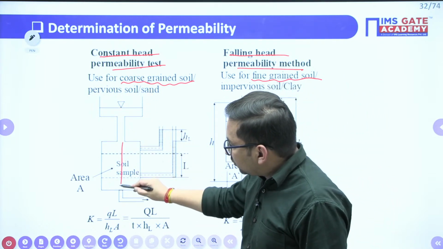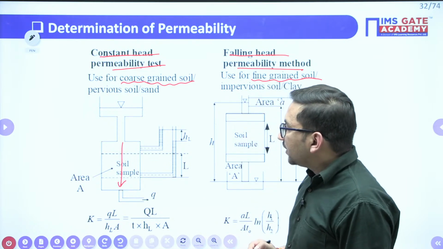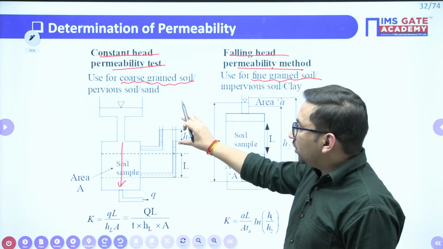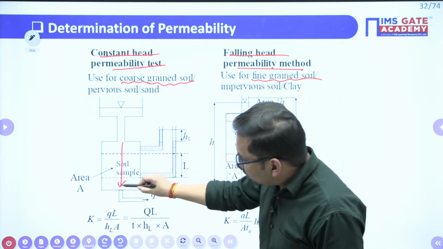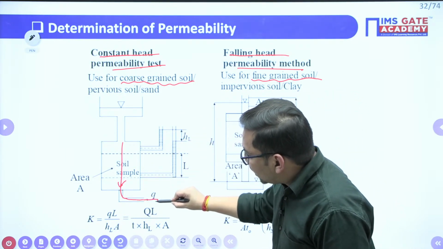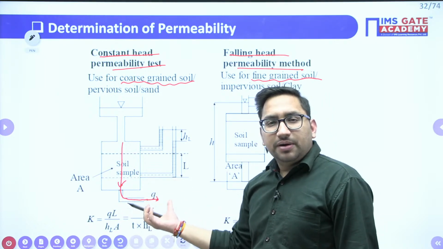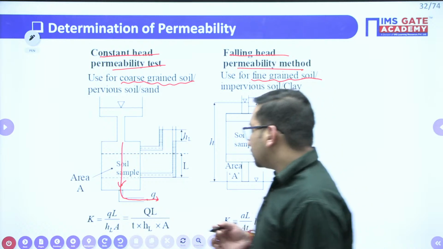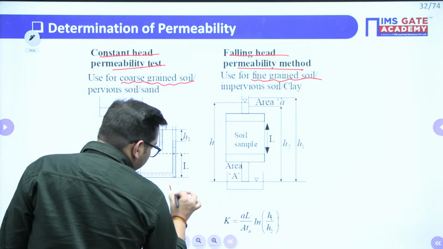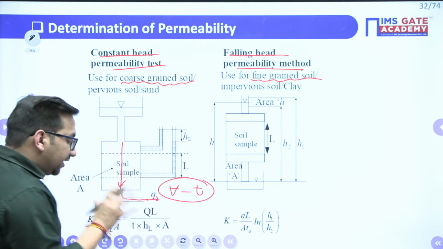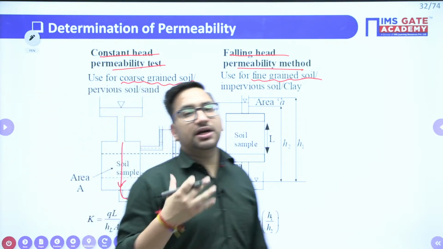The water will flow through this soil. As we have taken a constant head, your head loss is going to remain constant. And we collect the discharge which is flowing through this soil in a given time, right? So what will we get? We will get how much volume gets collected in a particular time. This is the reading which we are going to get from this test.